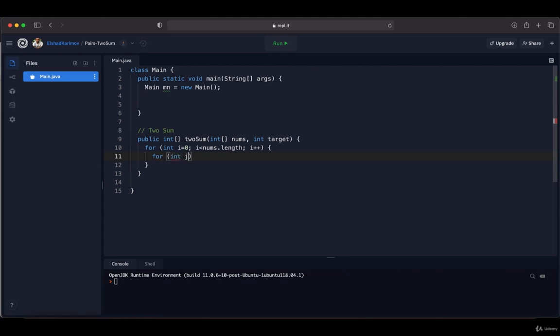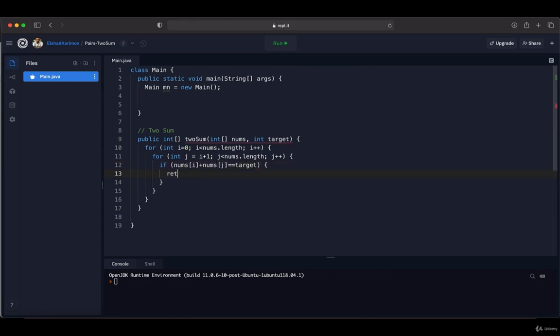Int j, so it will start from i plus 1 because we need to take the next element. Then this one also will continue until the length of the nums array, and it will also be increased by 1 in each step. So inside this loop, I'm going to check that if the sum of these pairs is equal to target, then we are going to return the index of these elements over here. So if nums of i plus nums of j equals target, then in this